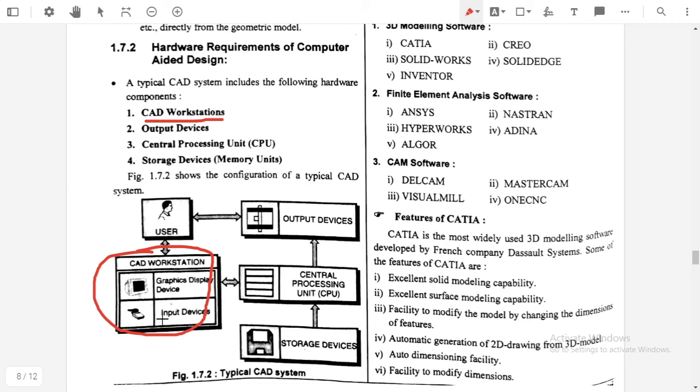The CAD workstation includes 2 things, that is the graphical display device, which means the monitor, and the next device is the input device. Input device means the mouse and keyboard. Both these things are included in a CAD workstation.